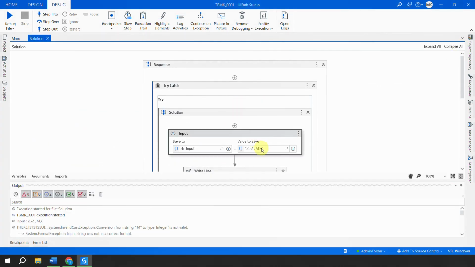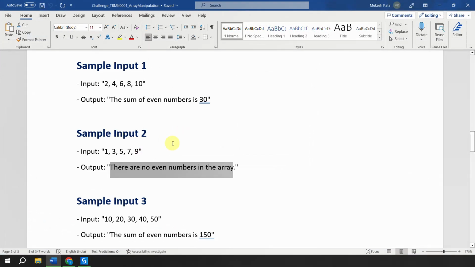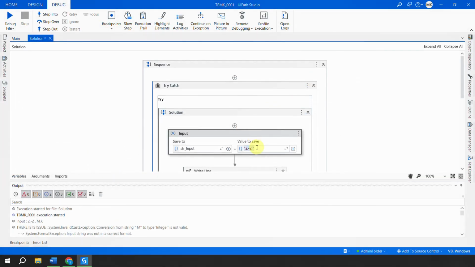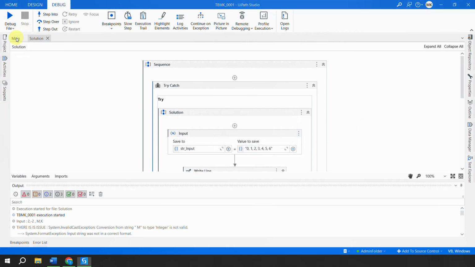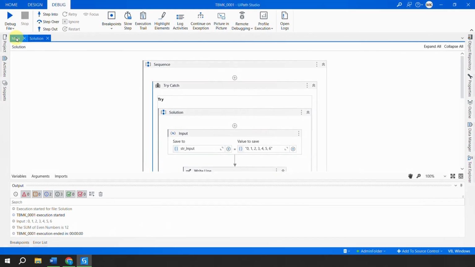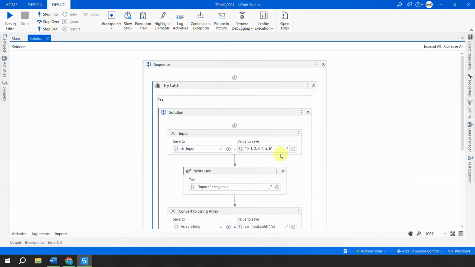Now let's quickly put some of the correct values from our input, which is like this. We are expecting the sum to be 12, right? I'll copy this, paste it, go here and say run the file. So this is the correct input. Let's see what the output is, and the output we have got is 12. So this completes our implementation of solution number 1, which was called TBMK0001. I hope you were able to get some insight.